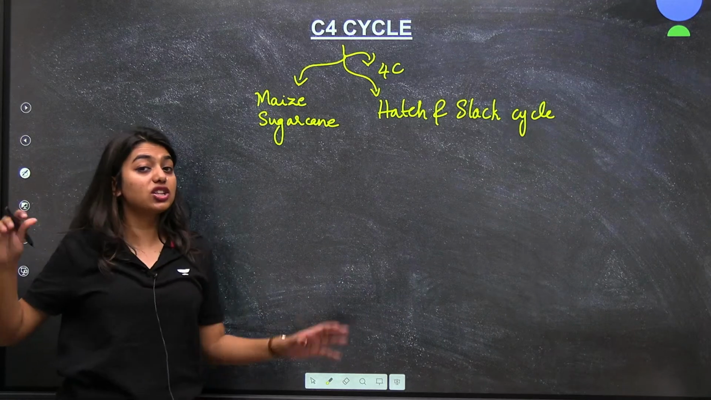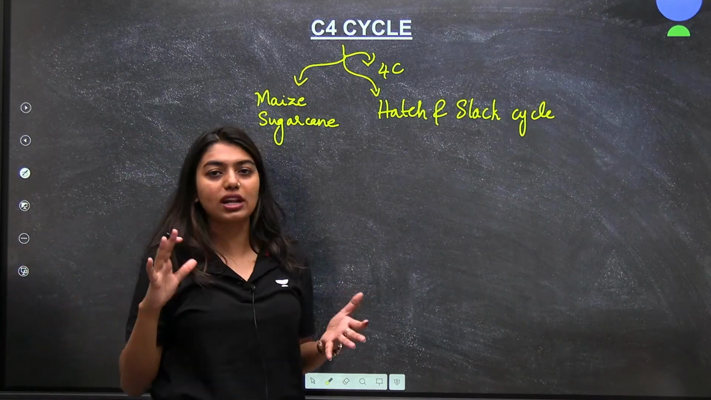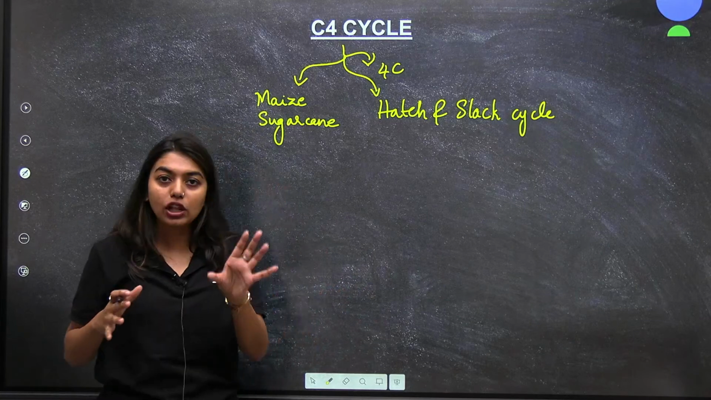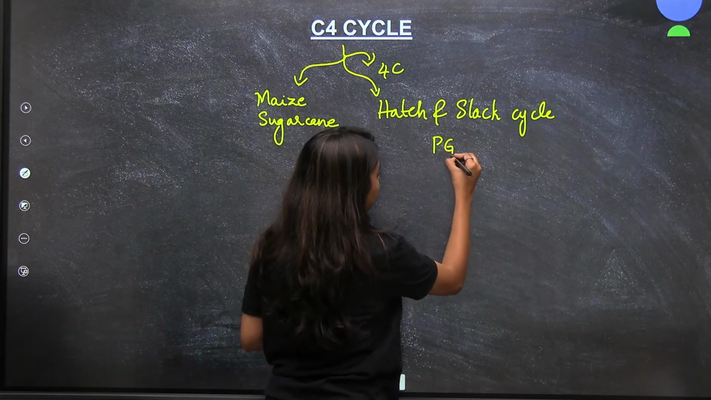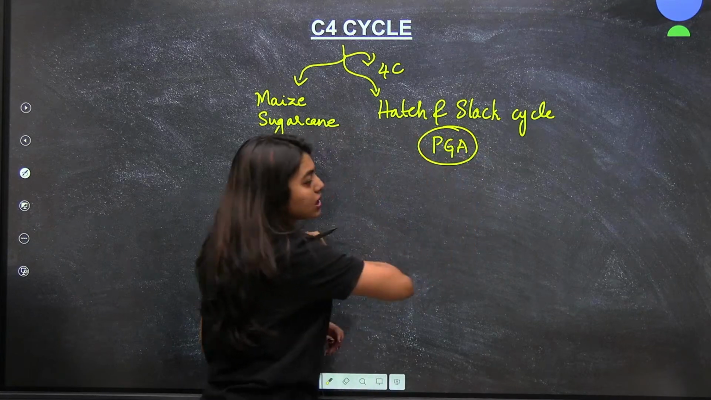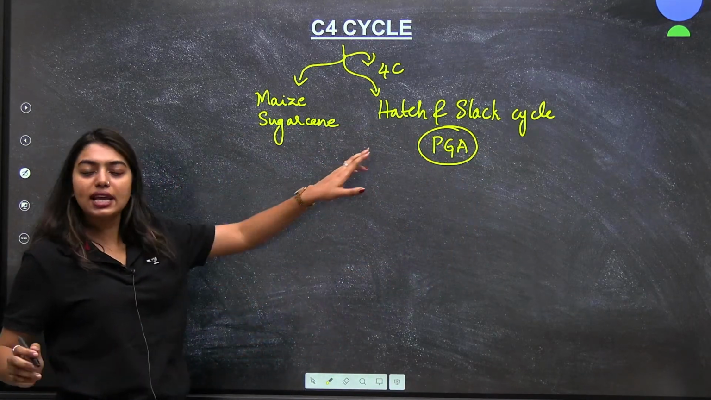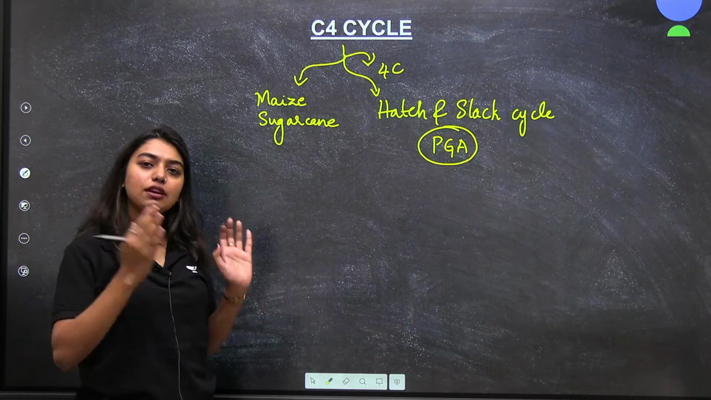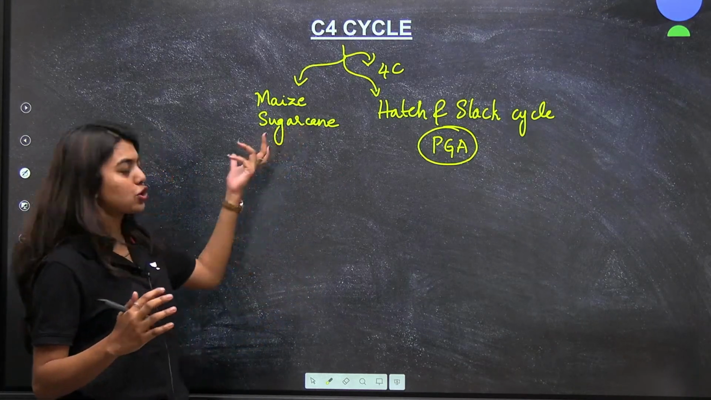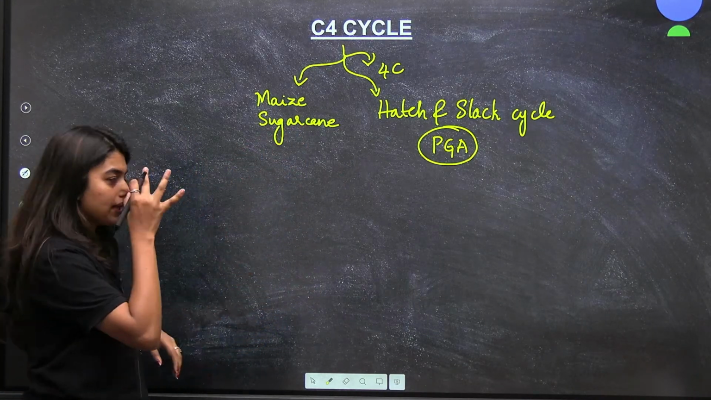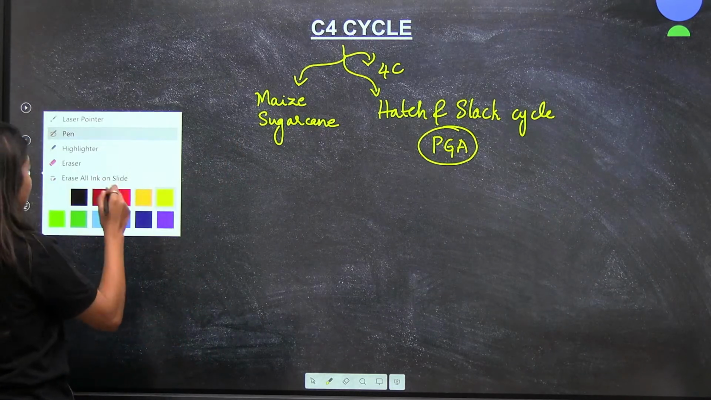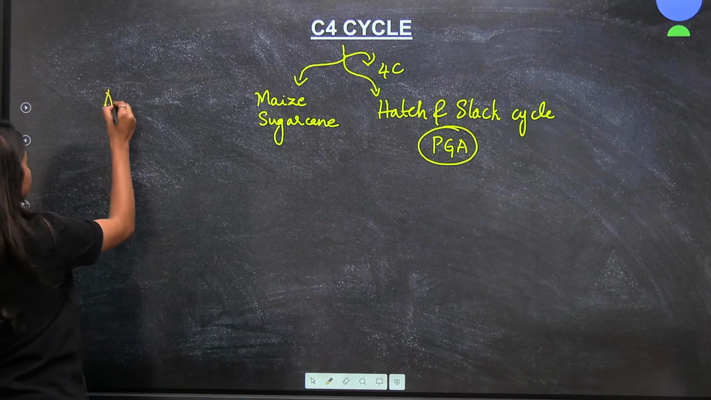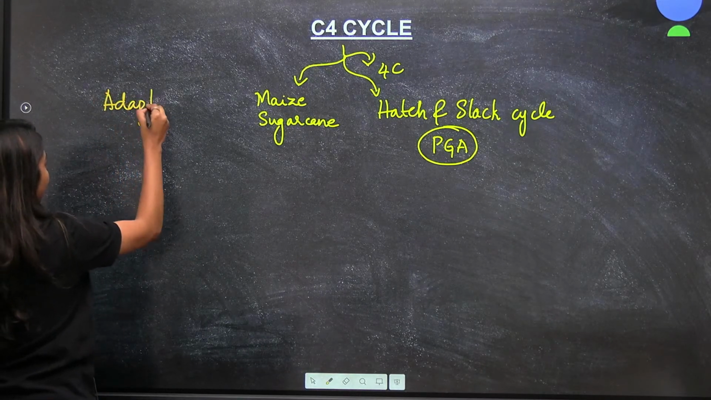We already understood a general idea that all plants have the C3 cycle, but not all plants have PGA as the first stable compound. Now the C4 cycle is not seen in all plants. It is specific, like maize, sugarcane, etc. Now what is going to happen in the C4 cycle is the adaptation that the C4 cycle takes.